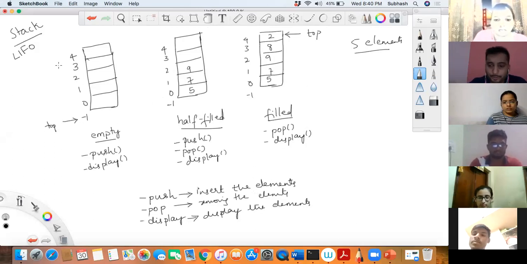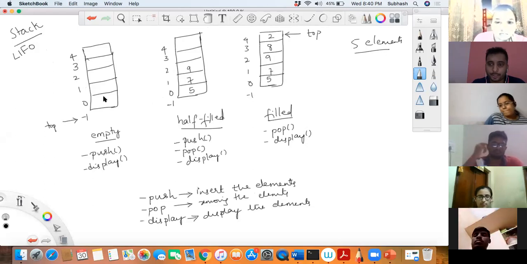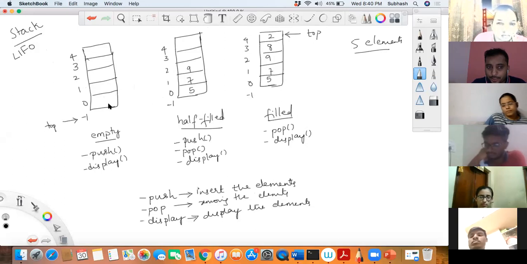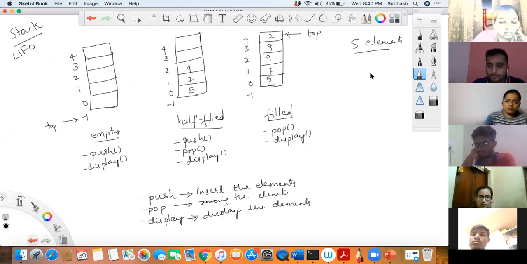Now tell me, if I want to insert the first element, guys, don't worry, I will be explaining the code to you. Before that, I'm just showing you the diagram. Where should I insert the first element? Sir, 0th. The second one I should store in the 1st, then in the 2nd, then in the 3rd, and then the 4th. If I want to tell the program to insert in 0, 1, 2, 3, 4, whose help should I take?